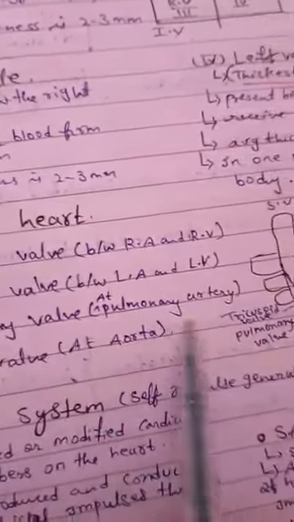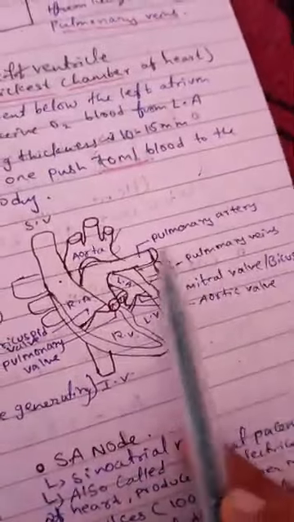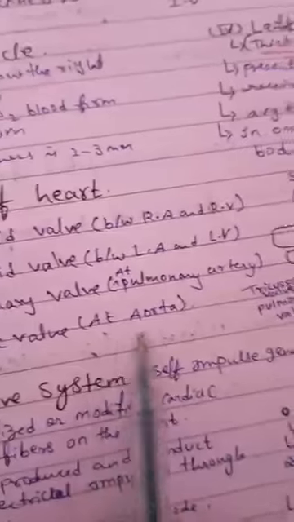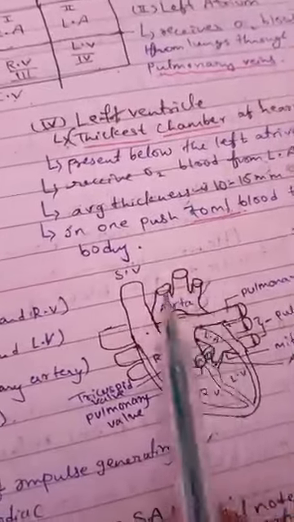Pulmonary valve at the pulmonary artery. This one. Aortic valve at the aorta. This is the aortic valve.